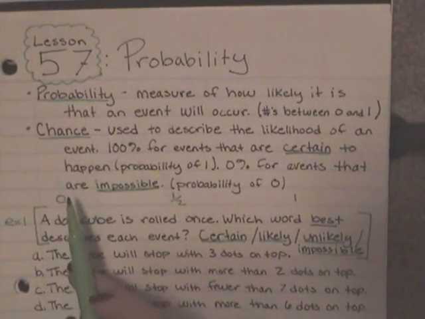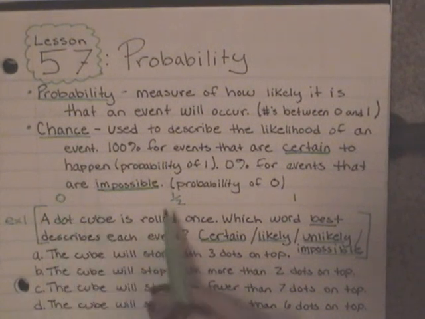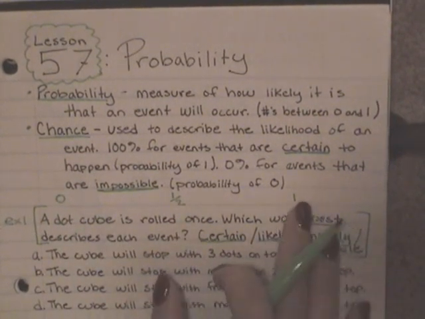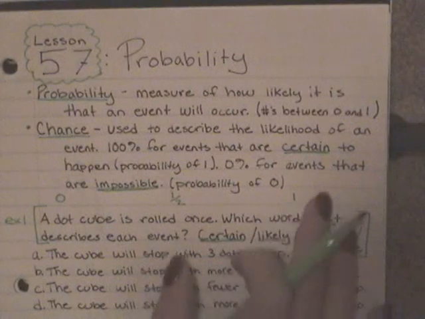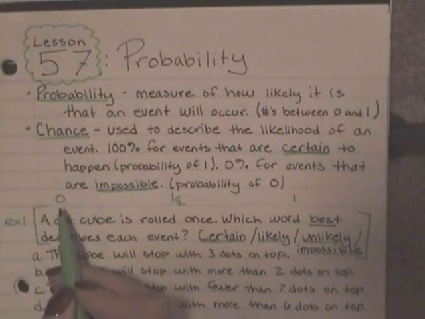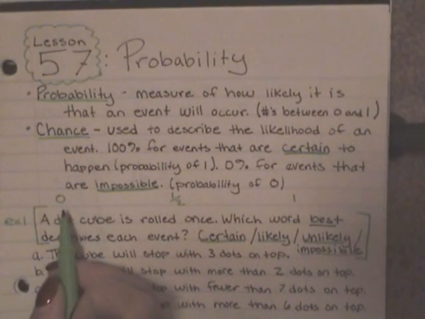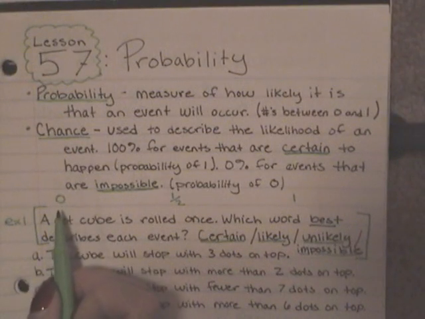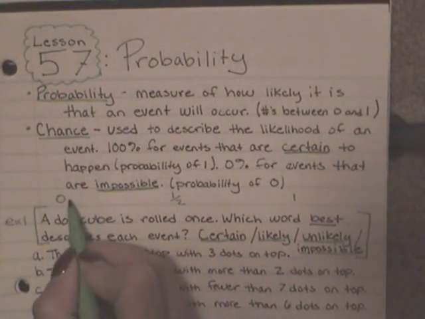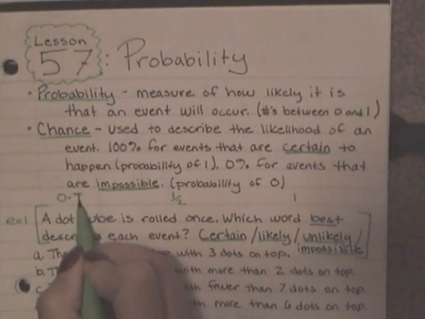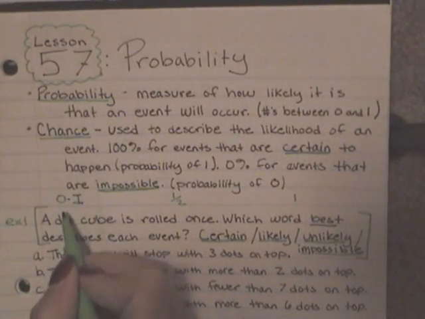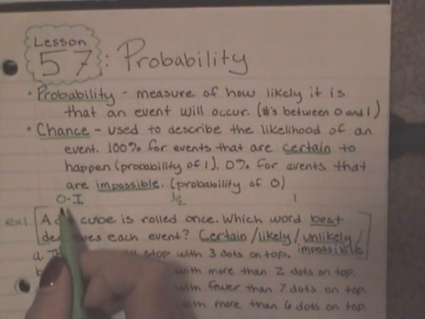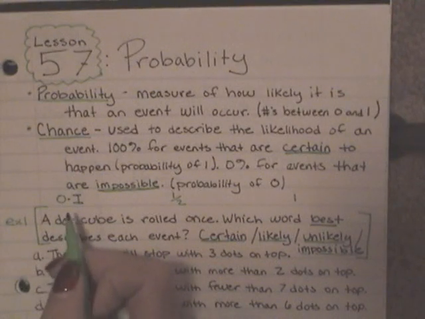So right here I've written a 0, a 1/2, and a 1. And these are all written in probability form. Okay, so I'm going to start down with 0. And I'm going to write a letter next to 0, which means it is impossible. So I'm going to draw a dash and write an I. Because if something is a probability of 0 or 0%, it is impossible.